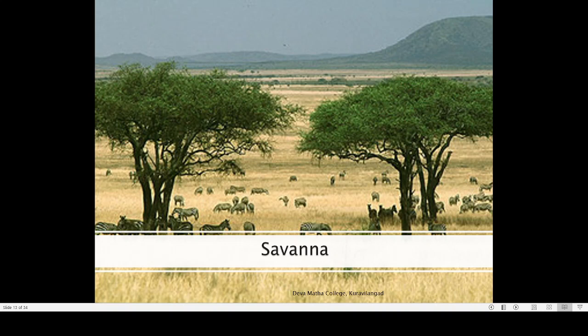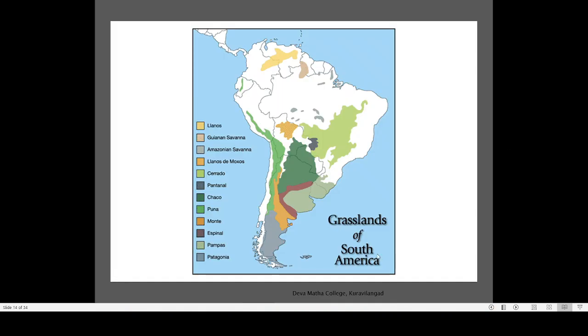If you go to a Gulf country, most of the time you will get chicken coming from South America, mostly from Brazil or other regions. So this kind of industry is well developed in South America. The reason is that South America has a lot of grassland. The savanna is ideally suited for the growth of buffaloes and cows, and meat industries are highly developed in this region. These are all grasslands of South America. Here you can find different types of grass.